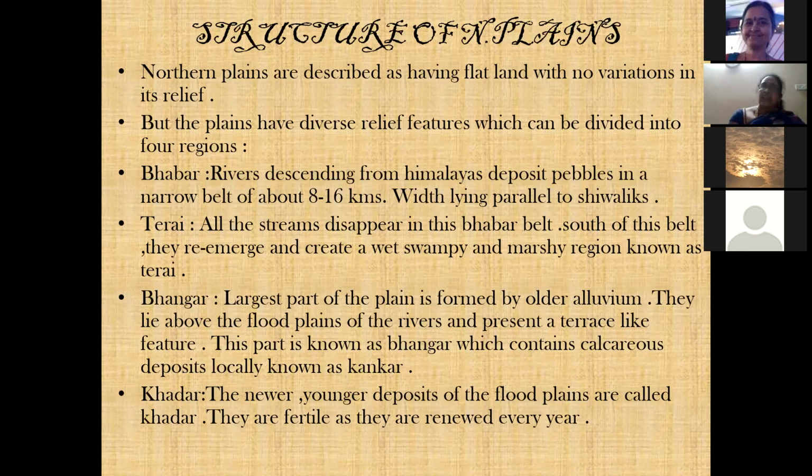Second one is called the Terai. All the streams disappear. That means all these streams which are flowing from the Himalayas, after depositing the pebbles, disappear in the Babar belt. South of the belt, after disappearing, they again re-emerge and create a wet, swampy and marshy region known as the Terai. What is a swampy region? It is where it is filled up with water, with so many trees and other things, like the Sundarbans, which will come as an example for this Terai. They are called the swampy and marshy region.